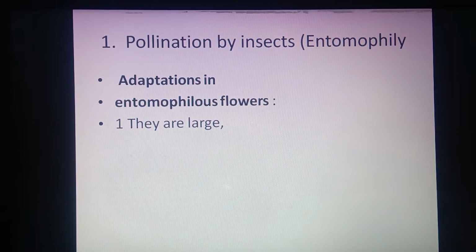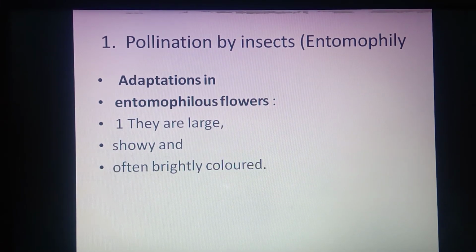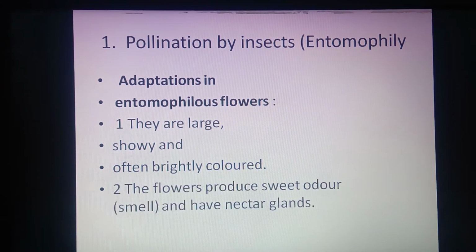Now, the flowers are large. As we have discussed in abiotic, flowers are small, but here flowers are large enough to be seen from a far distance also. So we can say those are conspicuous and showy, that means they can be detected from a far distance, often brightly colored, which helps to attract the insect. The flowers produce a sweet odor, smell, and have a nectar gland which produces nectar, because the insects are not attracted towards the flower only due to the colorful nature or the sweet odor or fragrance.